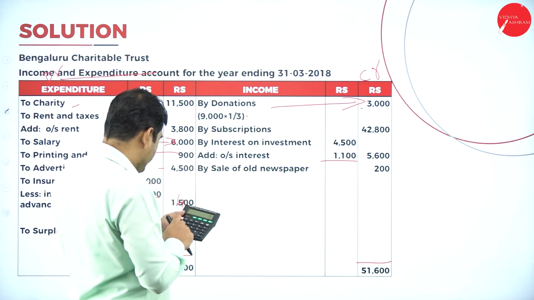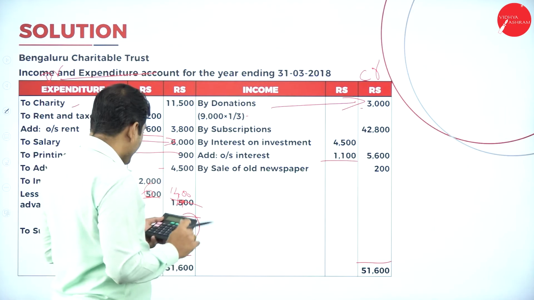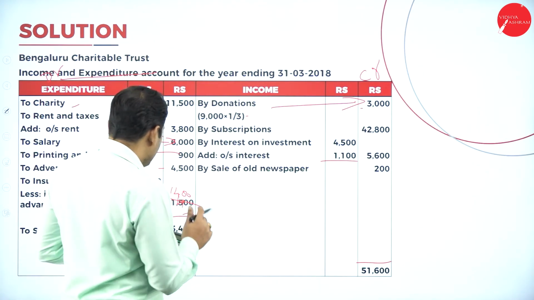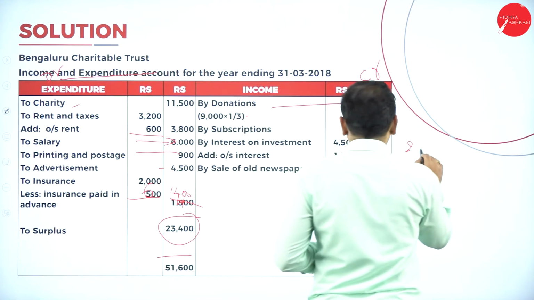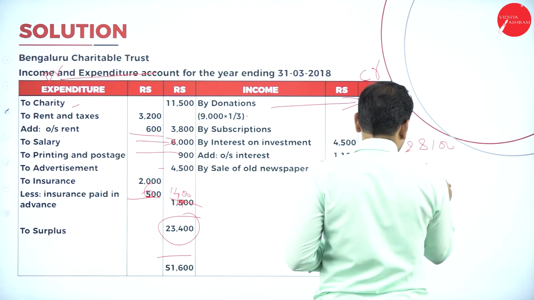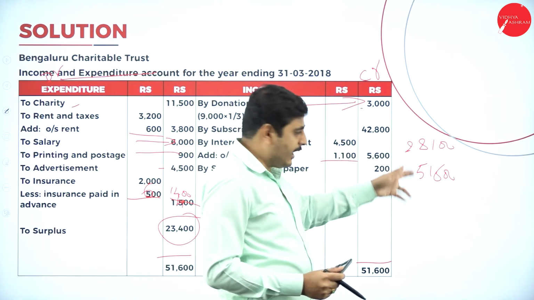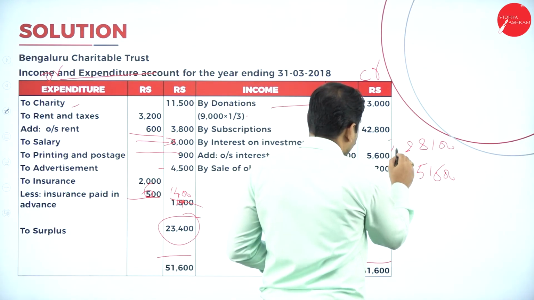plus 1,400. This is 1,400. So we'll get 28,100. Here it is 51,600. Which is more, debit side or credit side? Credit side is more. This is the credit side, this is the debit side.